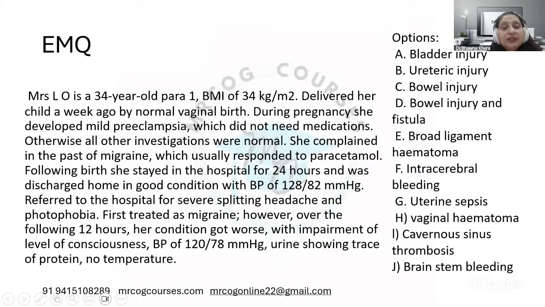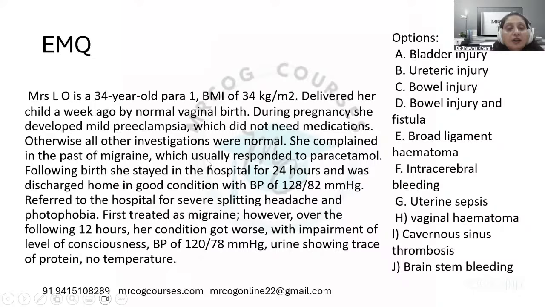Mrs. LO is a 34-year-old para 1, BMI of 34, who delivered her child a week ago by normal vaginal birth. During pregnancy, she developed mild preeclampsia, which did not need medications, and otherwise all other investigations were normal. She complained in the past of migraine, which usually responded to paracetamol.